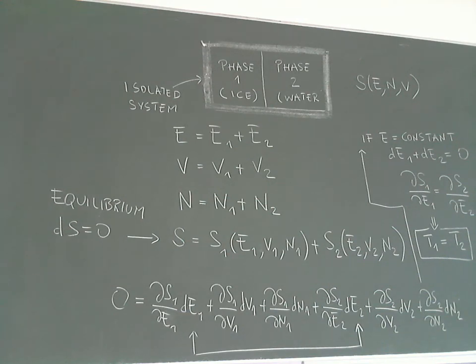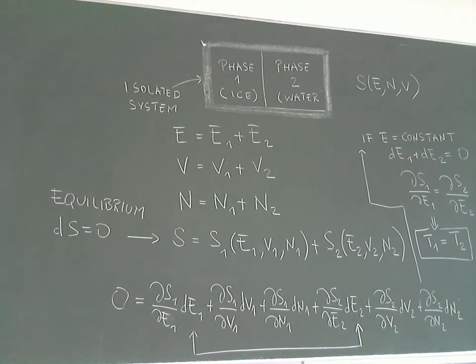So the total energy, the total number of particles, and the total volume are constant. If E1 becomes a bit bigger, E2 must become a bit smaller, to keep the total energy constant. Because the energy is constant, dE1 plus dE2 must be equal to 0.